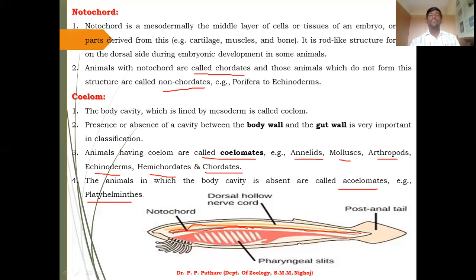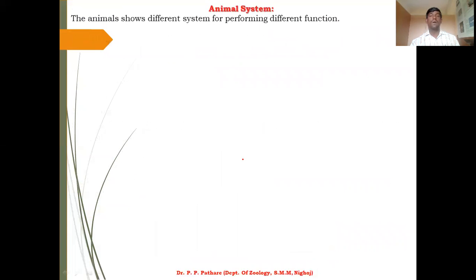The cavity is present between the body wall and gut wall. For example, annelids, molluscs, arthropods, echinoderms, hemichordates and chordate animals show a coelomic cavity, and the Platyhelminthes do not show a coelomic cavity in their body structure. I hope you understand these two features of Kingdom Animalia.